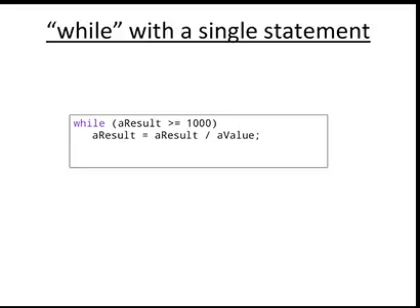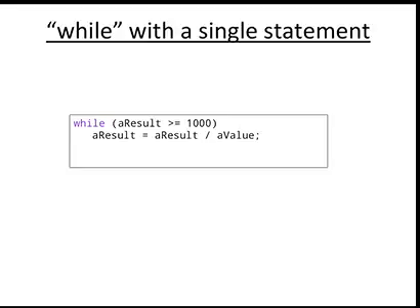In a while loop, we have provided a condition, for example, a result greater than or equal to 1000, which means the loop body will be executed until the value exceeds the number. After that, the loop will be terminated and the control will fall outside of the loop.